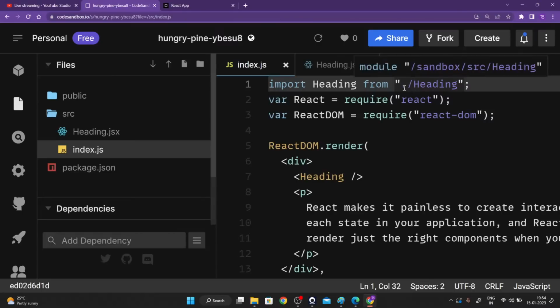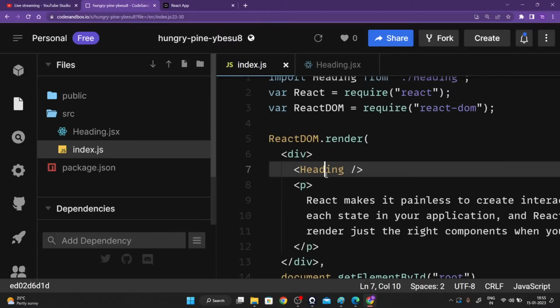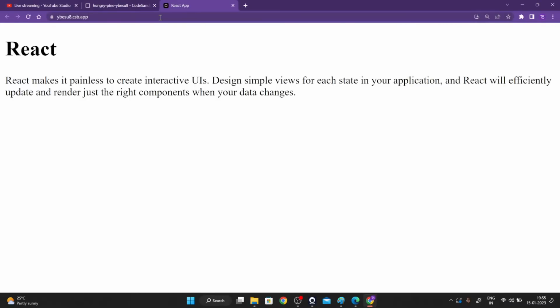So index.js and heading.jsx are in the same folder, that is src, and I'm going to find the path to our heading file. That is how this is being written, and we are able to use the heading component right over here, and we are having our React application working absolutely fine. Are you guys able to see this? Please let me know, guys.